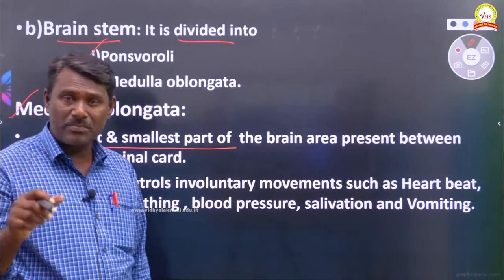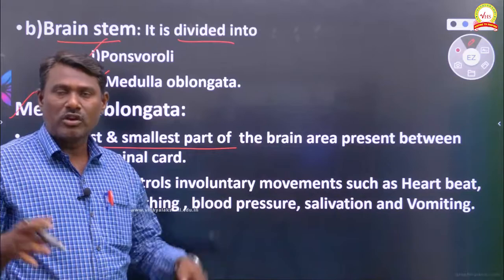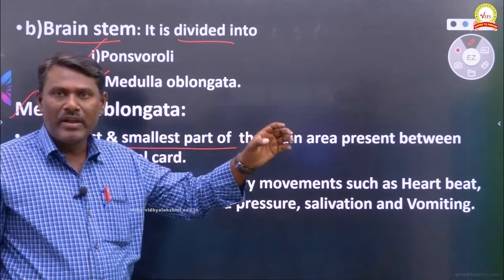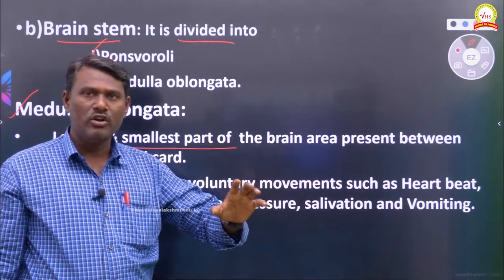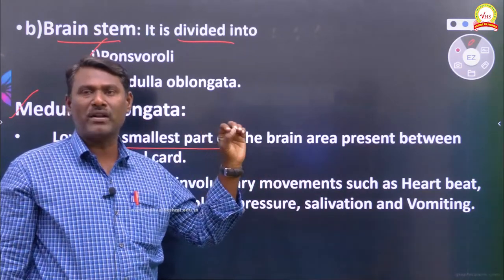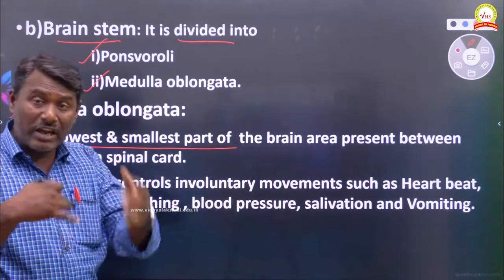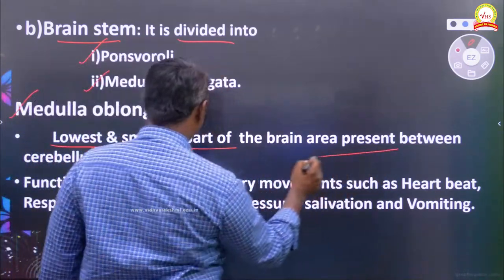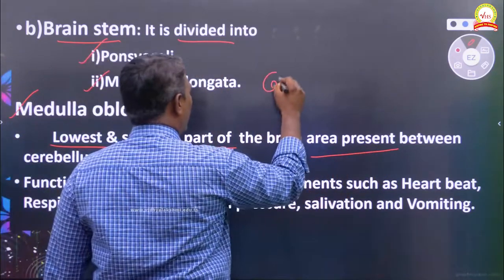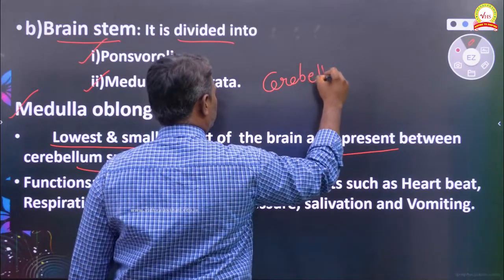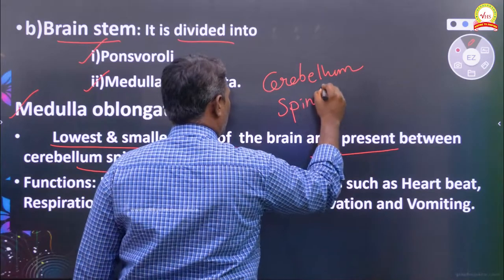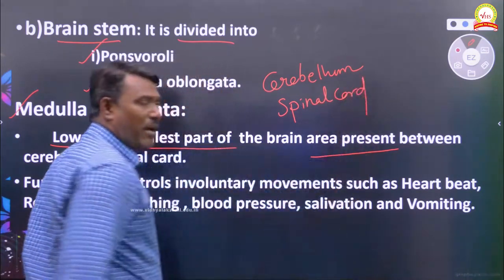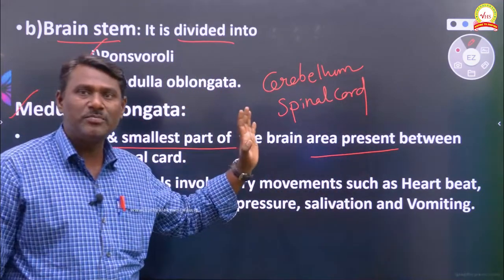It is present between the cerebellum and the spinal cord. So between these two, it is located.